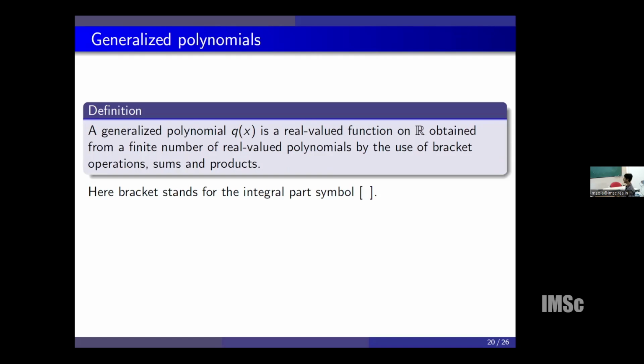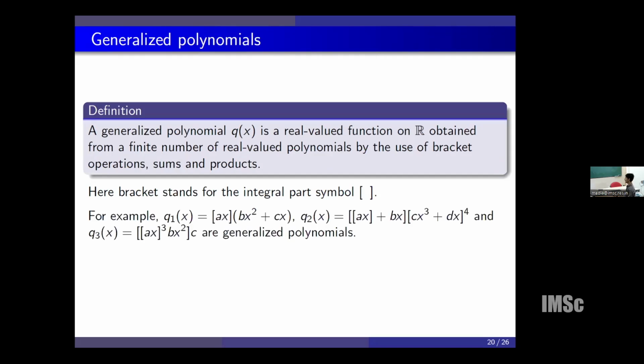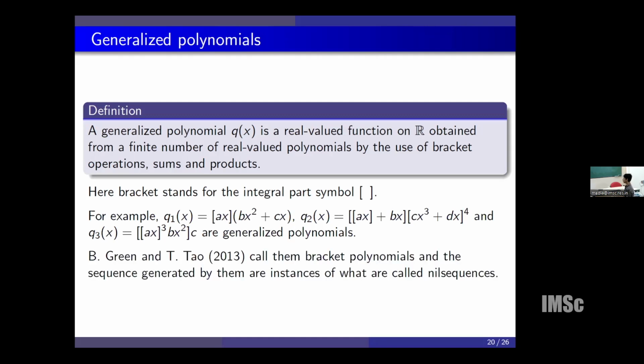of the integer. So the generalized polynomial q of x is a real valued function on R obtained from a finite number of real valued polynomials by using the bracket operation, sums and products. For example, these are all generalized polynomials. Green and Tao call these bracket polynomials, and the sequences generated by them nil sequences.